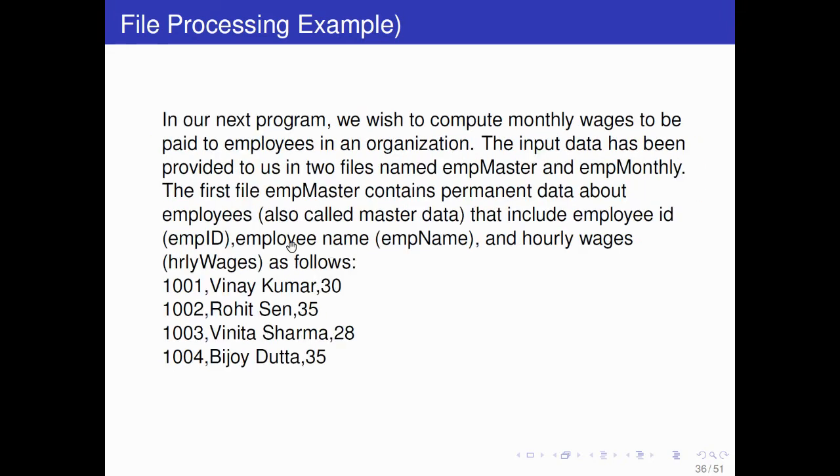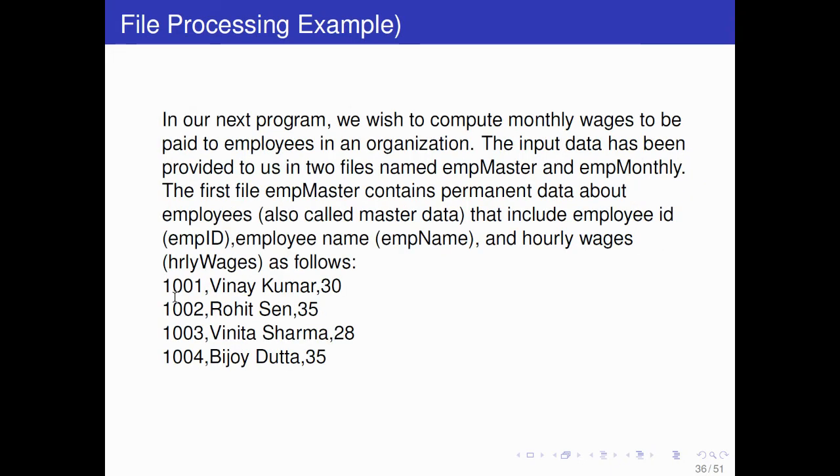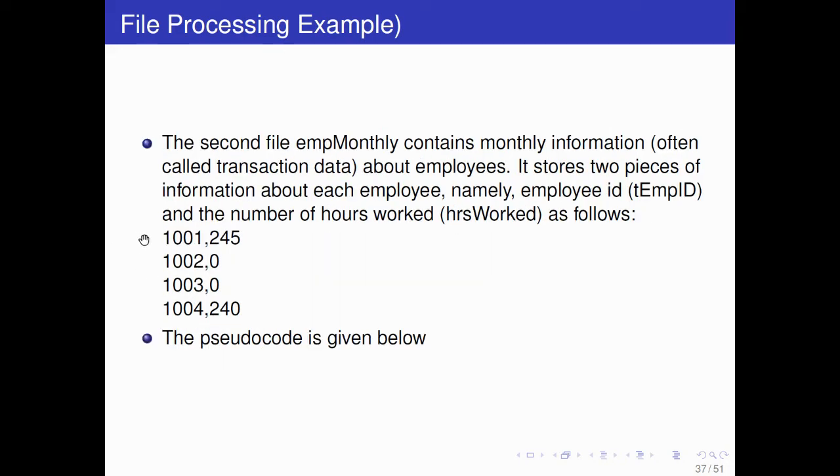So what you'll do actually, you will just match the ID. If the employee ID matches, you will multiply the number of hours worked by the hourly wages. So this is hourly wages and here is the number of hours worked. You will multiply it and store it into the third file, because there are two files here. One file containing employee ID, name, and hourly wages. The second file contains employee ID and number of hours worked.